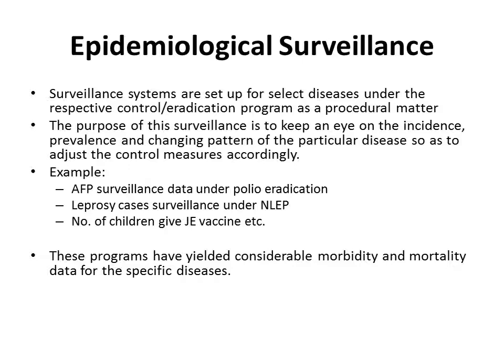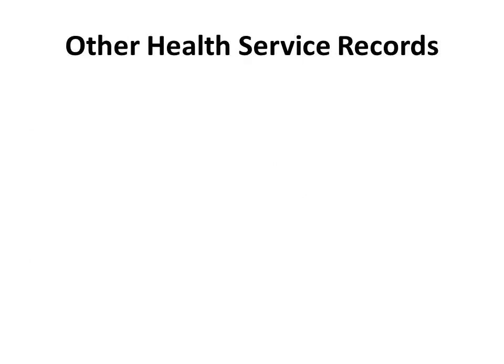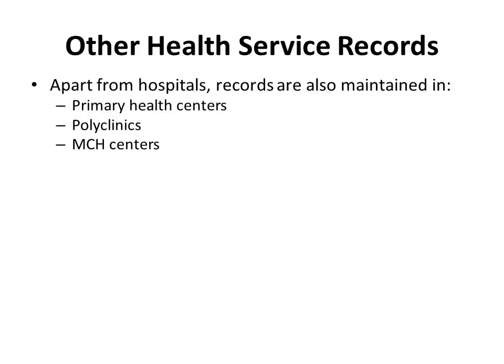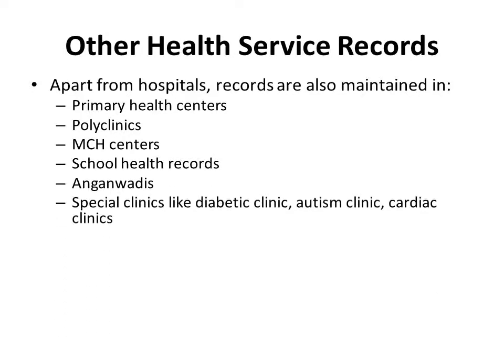And we can use other health service records, that is, some specialized health services apart from hospitals. Health records are also maintained in primary health centers, polyclinics, MCH centers, school health records, Anganwadis, and special clinics like diabetic clinic, autism clinic, etc. The records in these centers can provide certain information.